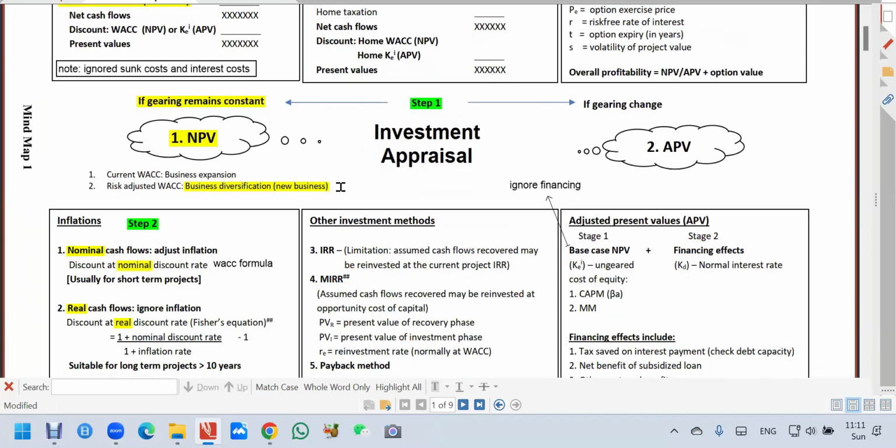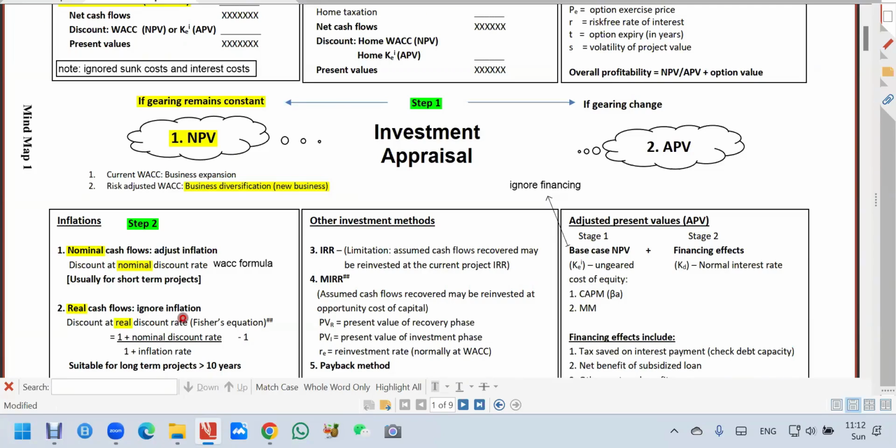Okay, so the second approach is they give you inflation, but you don't care. You ignore the inflation. That means they say 5%, you don't adjust. They say 7%, you don't adjust.